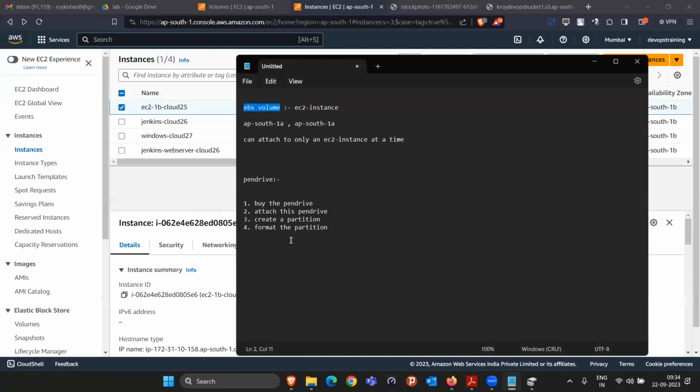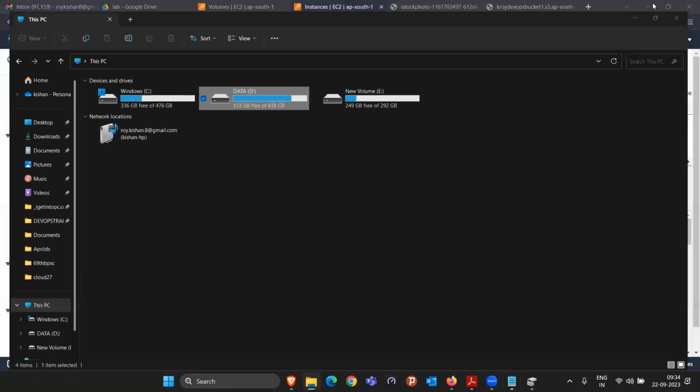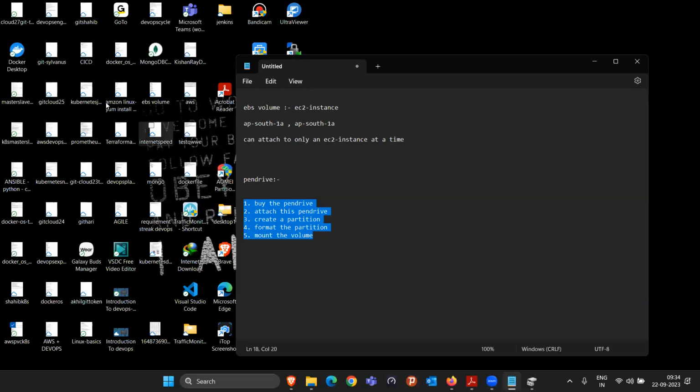So we have to create the partition, we have to format the partition. Then the last step is we have to mount the volume. If you do these five things, then you'll be able to use any pen drive in the world. Similarly, you have to do exactly the same five things for the EBS volume, and you'll be able to use it. Again, all these steps I have written in much more detail inside a file called EBS volume.